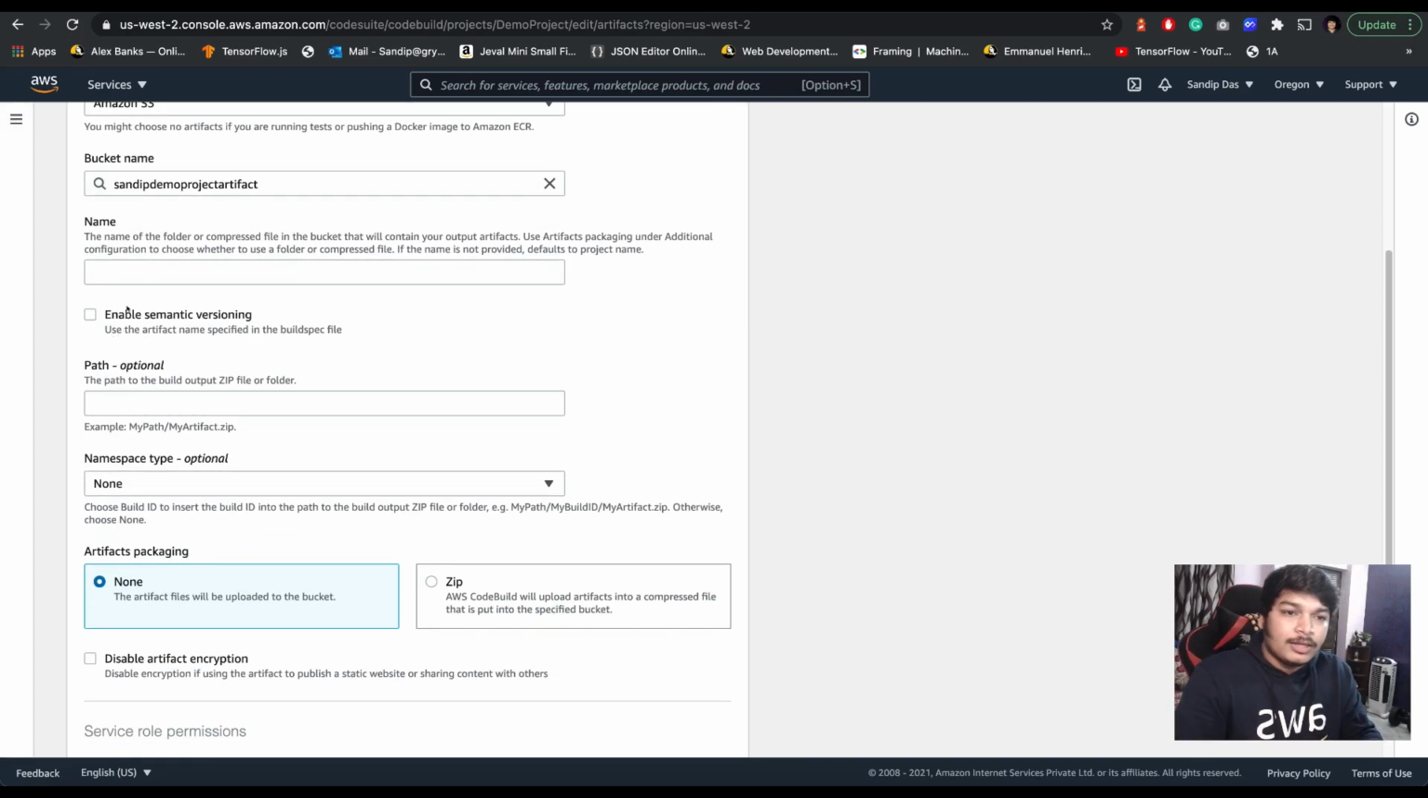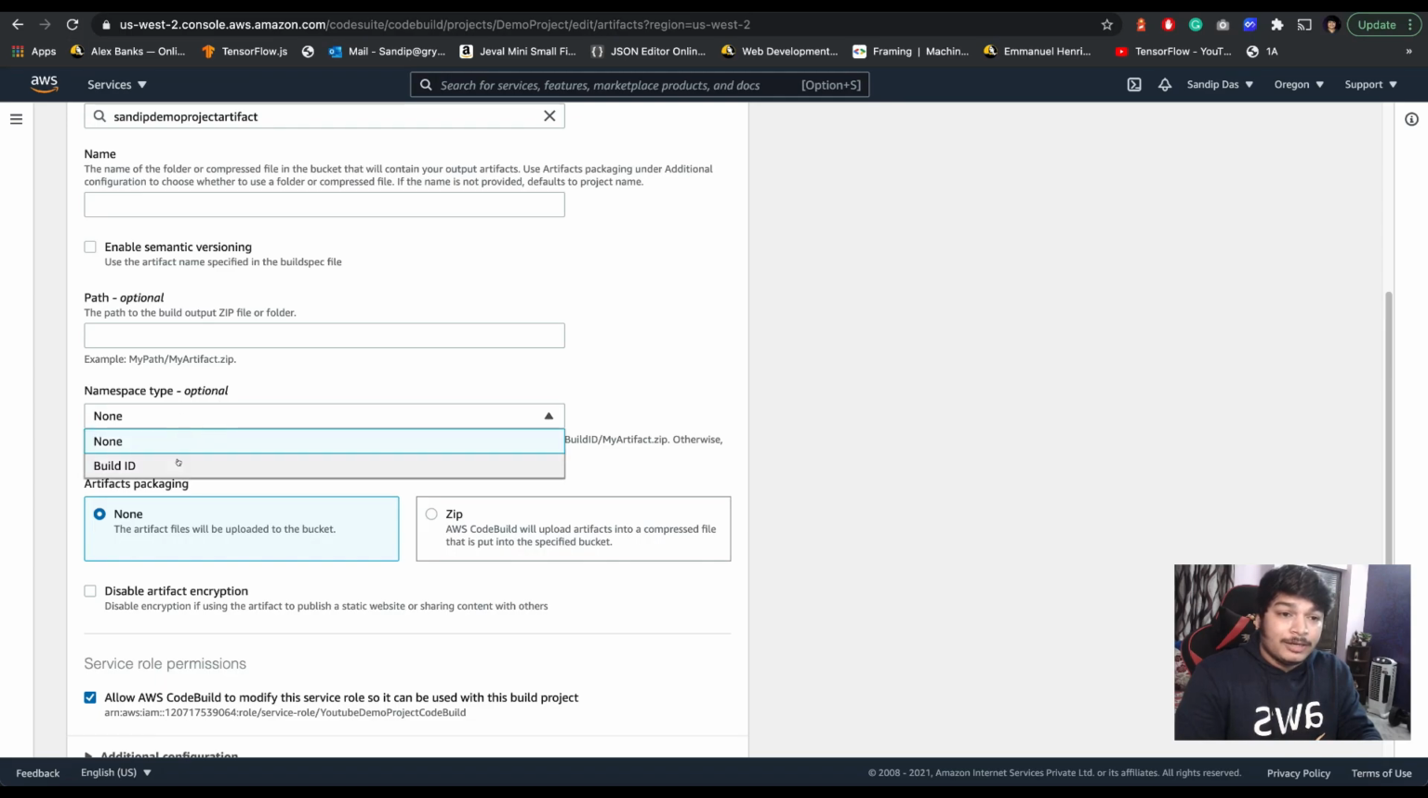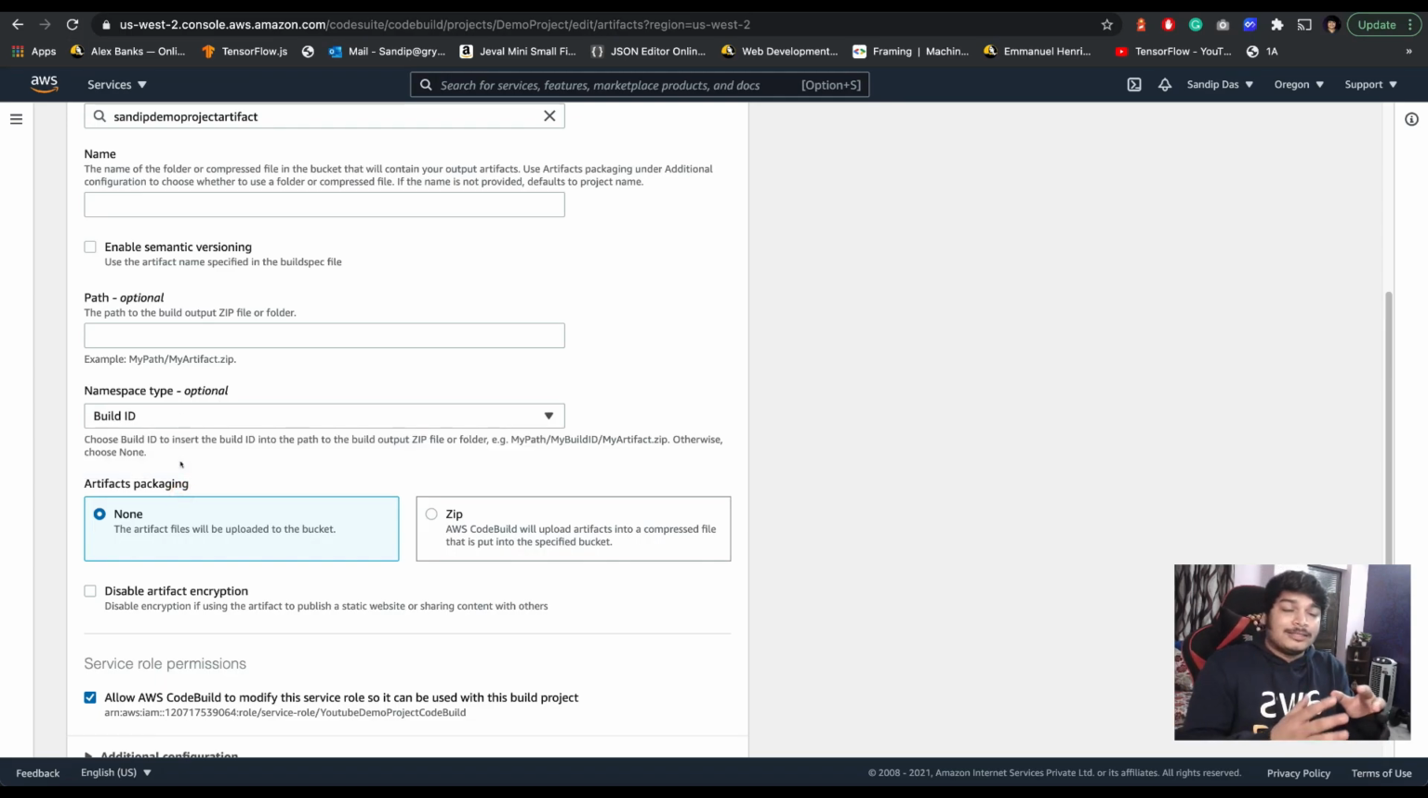It's okay. If you want to enable the semantic version, you can tick this one. Path, if you want to mention a particular path, you can mention it. Namespace, none, but you can use the build ID. So whenever you make builds, it generates a build ID, right? Using the build ID, inside the build ID there will be the file. It will be useful, right?